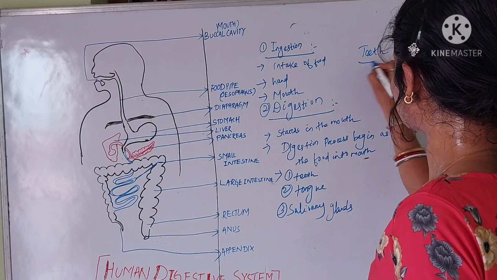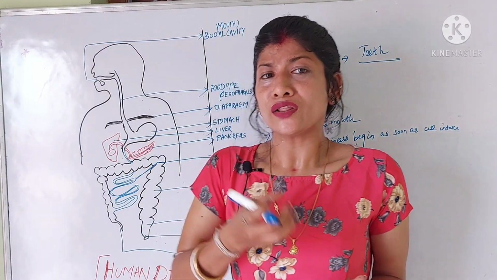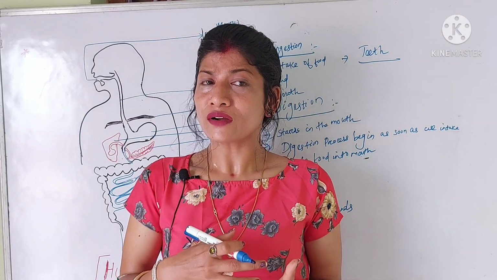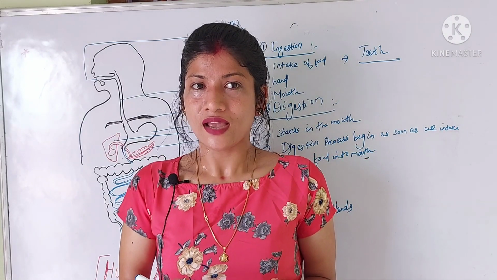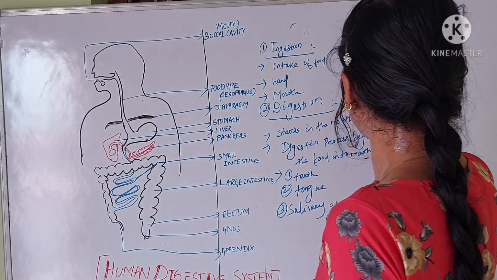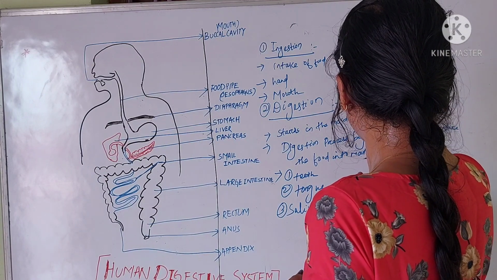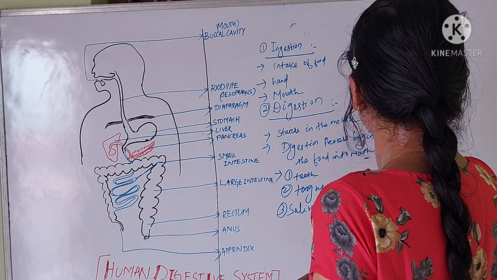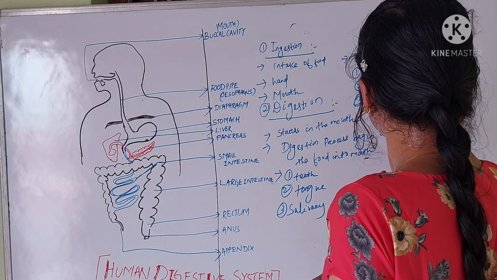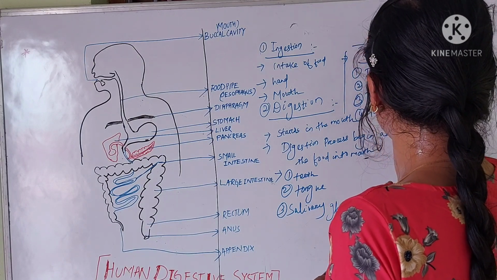Teeth are the main part. Why? Because teeth cut the food into small pieces. There are four different types of teeth. First is your incisor, second your canine, third one is your premolar, and last one is your molar. So there are four different types of teeth.